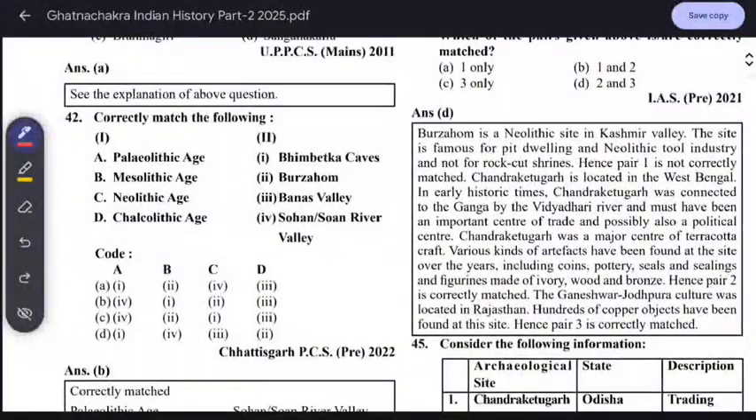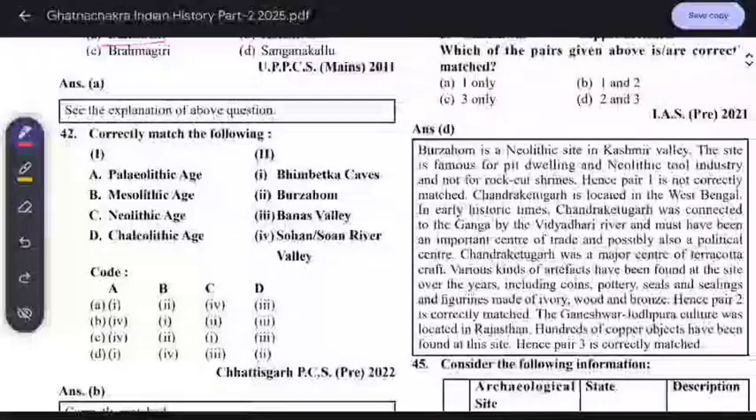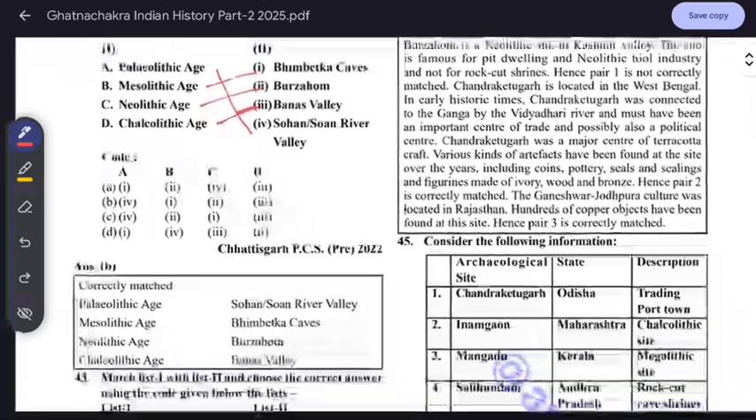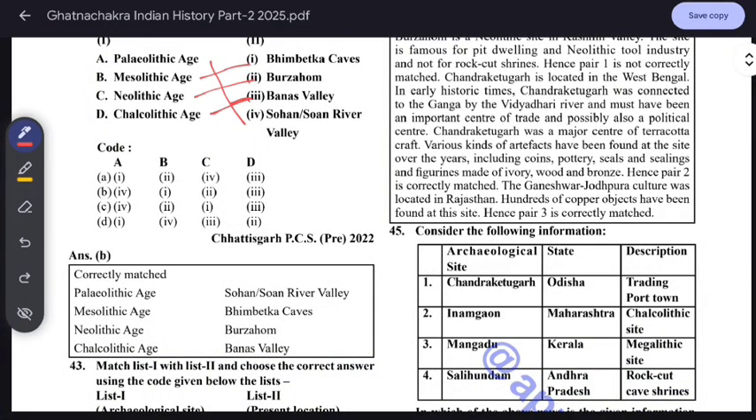So now we have to match this. Paleolithic age is matched with the Soan Valley. Mesolithic sites, it is Bhimbetka caves. Neolithic sites, Burzahom. Just remember these important things. Neolithic, Burzahom. Remember this. And Chalcolithic sites, Banas Valley. Same things: Paleolithic, Soan Valley; Mesolithic, Bhimbetka; Neolithic, Burzahom; and Chalcolithic is Banas Valley. This is important.